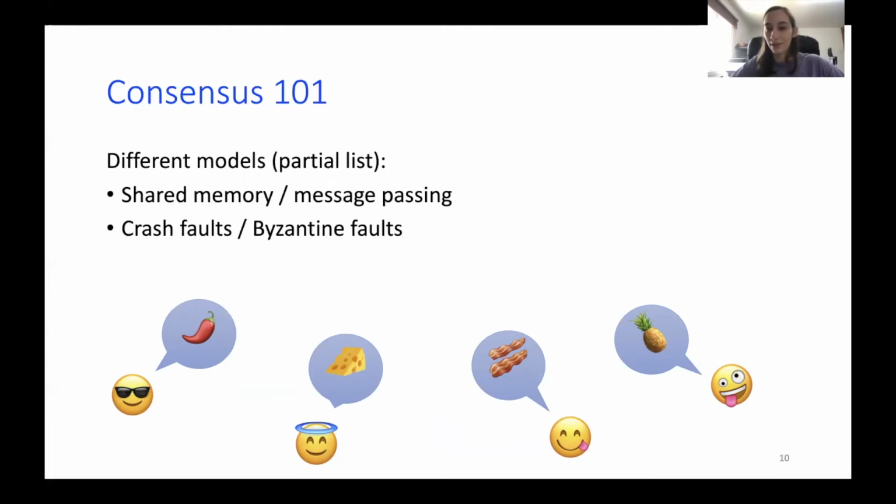Another model we can discuss is how a process may fail. Of course, in the optimistic case, no one fails. We can all go on with our life and solve it quite easily. The first failure we can discuss is crash failures, or crash faults, which means that, for example, this crazy emoji here can one day fall asleep and we will never hear from him again.